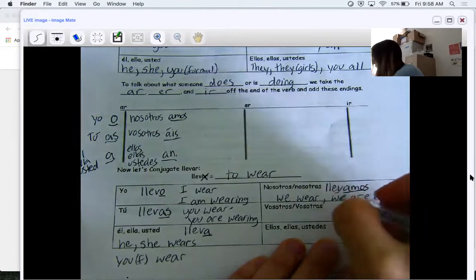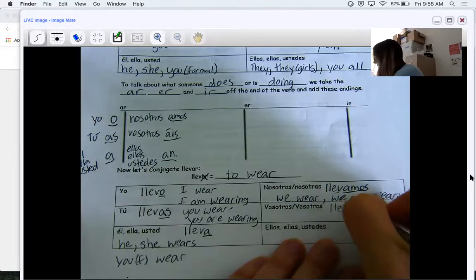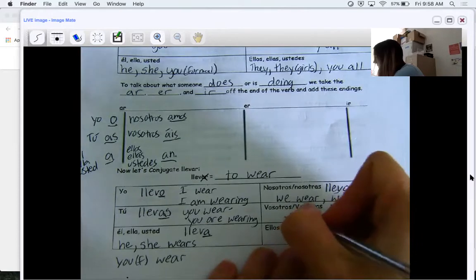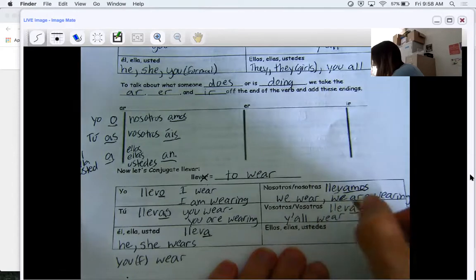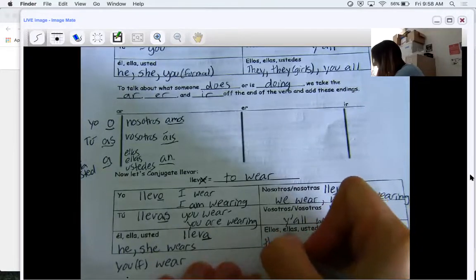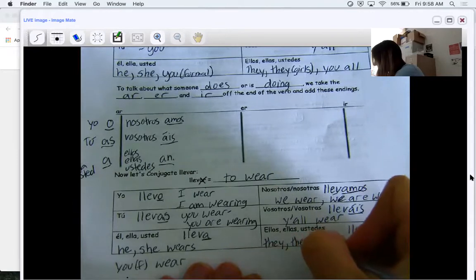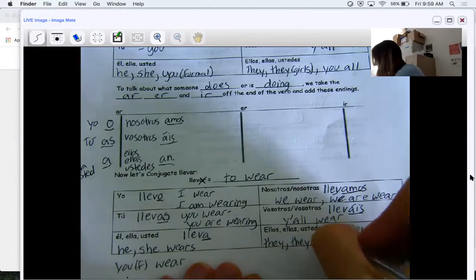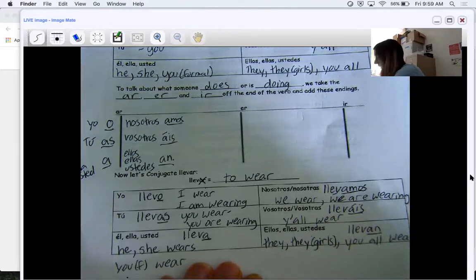Okay, and then vosotros and vosotras use lleváis. Once again, this is only used in Spain. And this means you all wear or you all are wearing. And then ellos, ellas, ustedes use llevan, which means they wear or are wearing, as in girls, or you all wear, or are wearing.